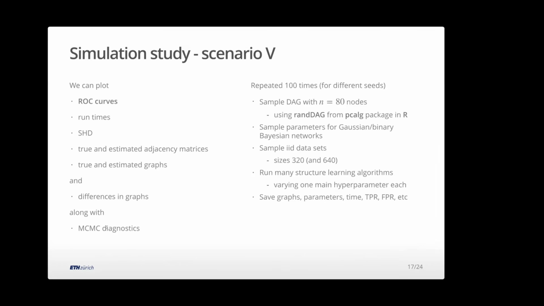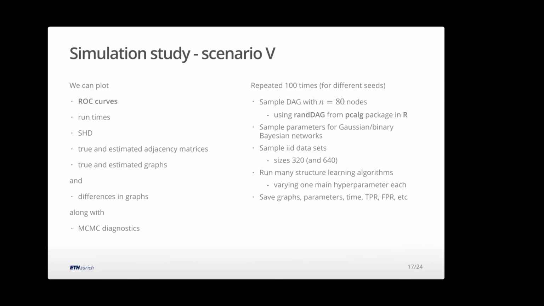And so here I wanted to focus on a reasonable scale study. I do 100 repetitions, quite moderately large graphs with about 80 nodes. So it takes a bit more time, it's a bit more challenging to learn. We generate random graphs with this option in the PCAlg package, developed by people in Zurich. Here I'm going to look at two cases. So for Gaussian data, continuous, and for binary data.